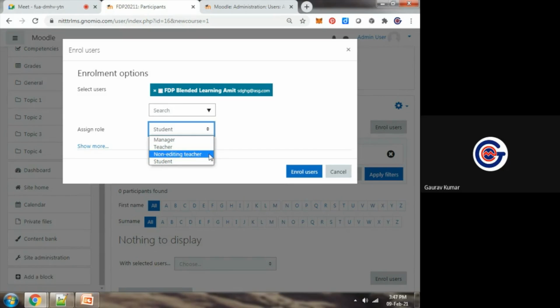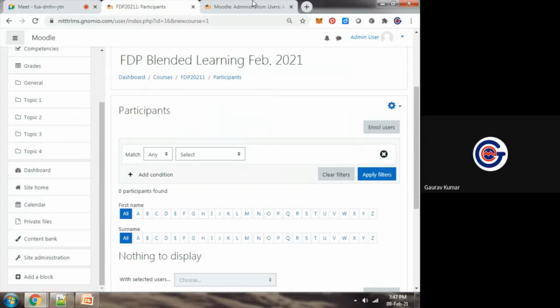So if we want a specific person dedicated to uploading the assignment and the attendance, in that case a non-editing teacher. For evaluation and marking, the teacher will be there. But in this case we are using the student role.